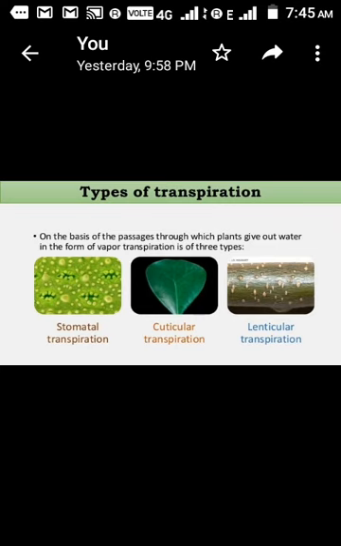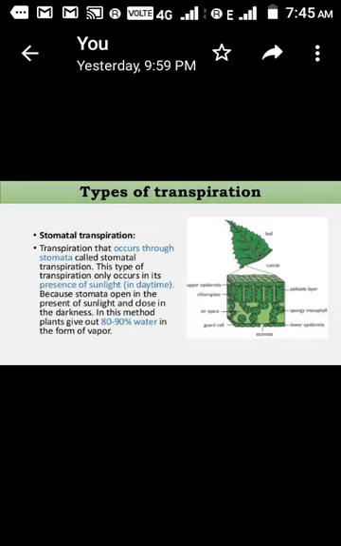Okay, so this one is stomatal transpiration. This transpiration occurs through stomata. This type of transpiration only occurs in the presence of sunlight, meaning daytime. Why? Because you know that during daytime stomata open.